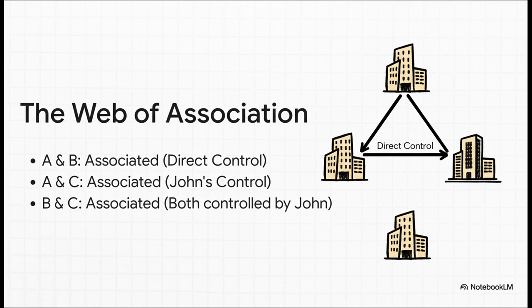So let's put all the pieces of this puzzle together. What we've created here is a web of association. We know A controls B, so they're associated. And we just proved that John controls both A and C, so they're associated. And because they are all connected through John, all three companies, A, B, and C, get tangled together. In the real world, this means they all have to share one single small business deduction.